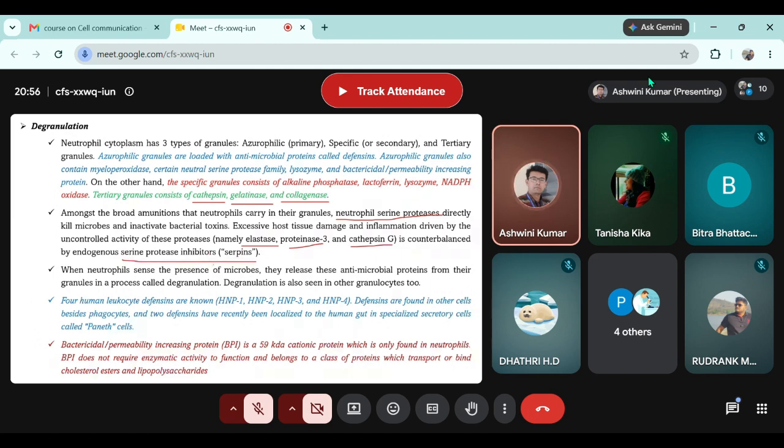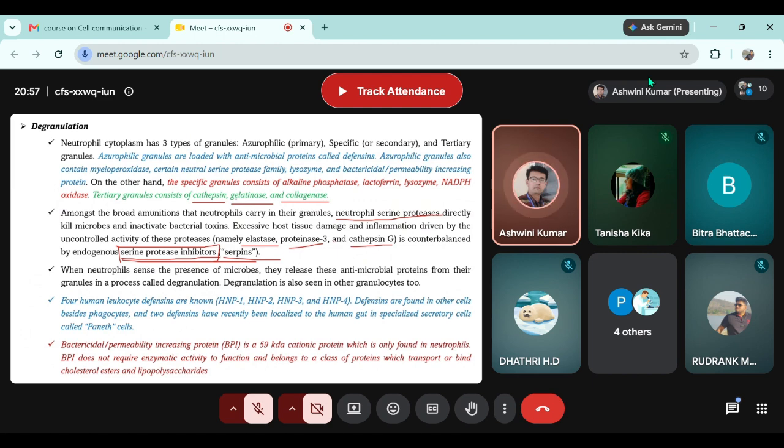And that's why these proteins which are present in the tertiary granules of neutrophils are counterbalanced by a lot of protease inhibitors in our body, the class called serine protease inhibitors or serpins. That means, as long as we have active serpins in our body, these enzymes can damage the tissue for no longer period of time.